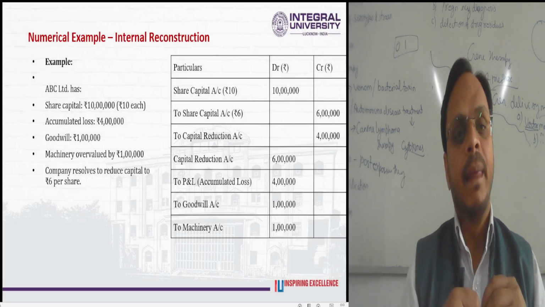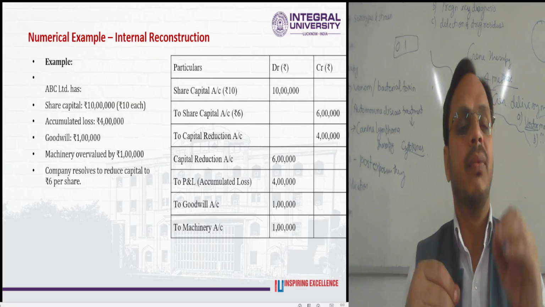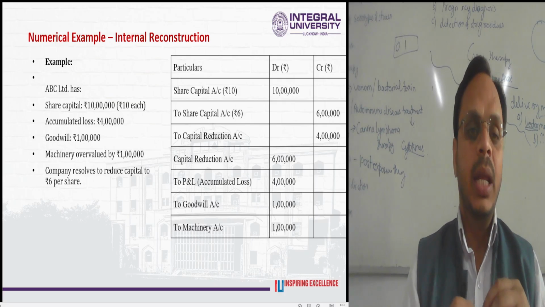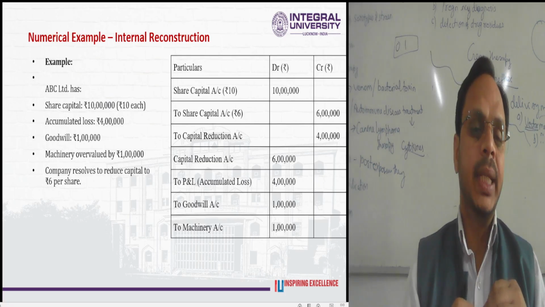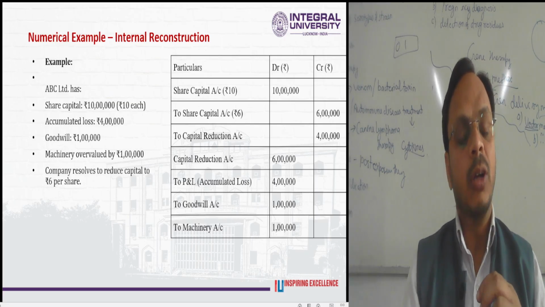By way of illustration, by way of numerical information, we can study the concept of internal reconstruction. For instance, ABC Limited has share capital of 10 lakh rupees, with shares of 10 rupees each. Accumulated loss was given as 4 lakh.